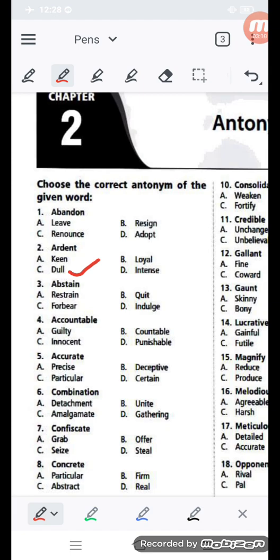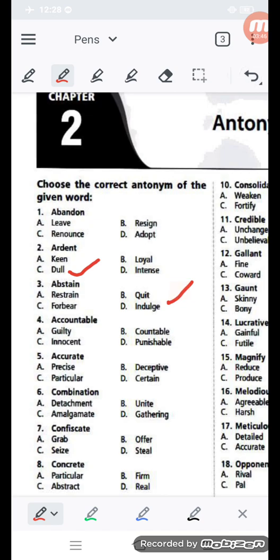Next word is abstain. So for abstain, you have to search its opposite meaning. Abstain means go away from. Restrain is not coming. Quit means leave. Forbear is also not coming. Abstain means leave or quit, so its opposite is indulge. Indulge means getting into or involving in.